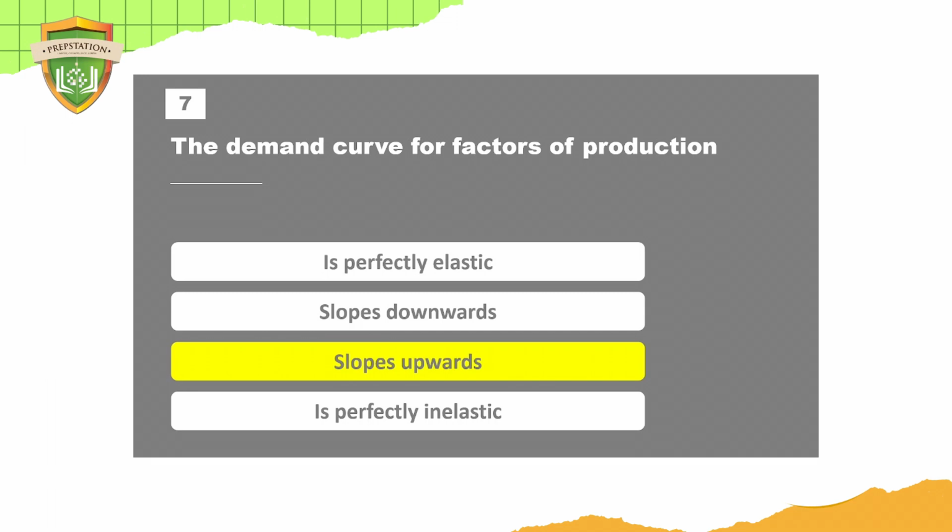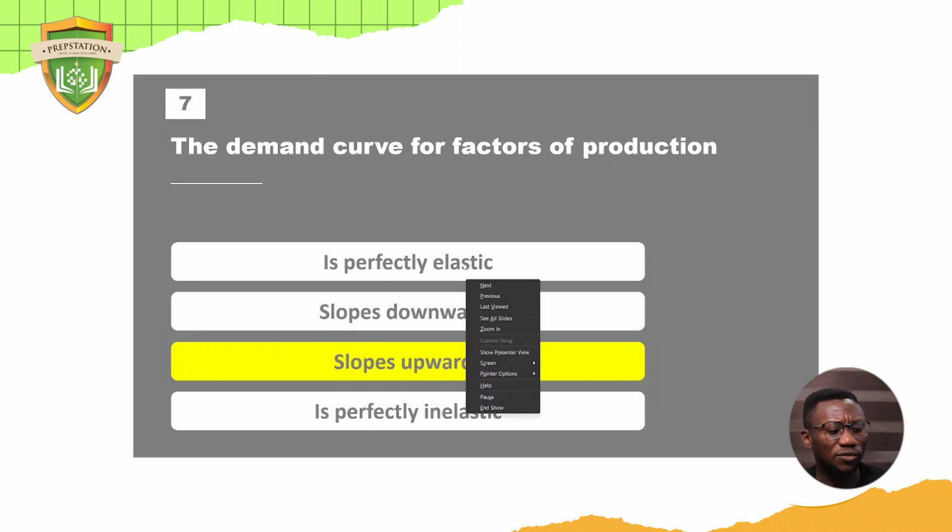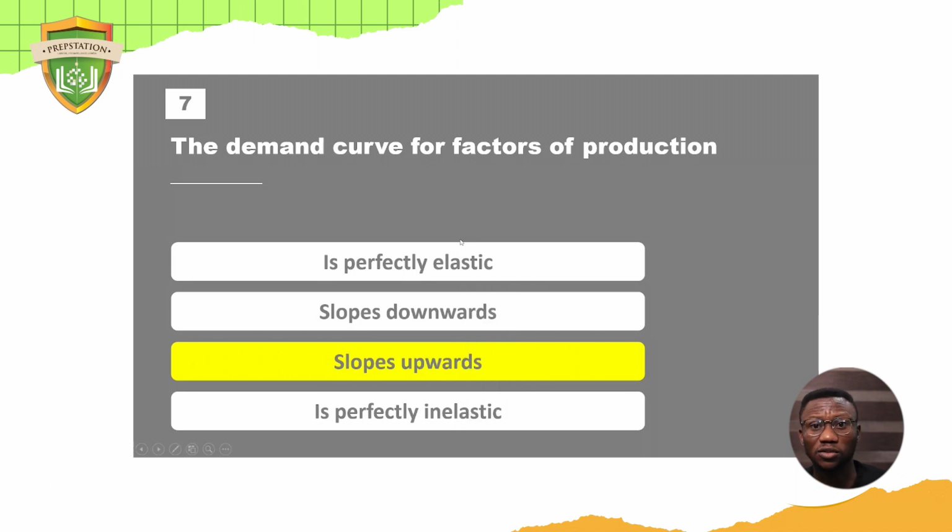Of course, let's talk about factors of production. One of those factors is land, one of those factors is labor, people working. So imagine you have a maid in your house, or you have a driver. If the salary of the driver increases, would you want to have more of those drivers? Of course not. You probably want to have fewer drivers. Some people have up to 10 maids in their homes. Let's say the government creates a law saying that all maids will be paid a certain amount of money.